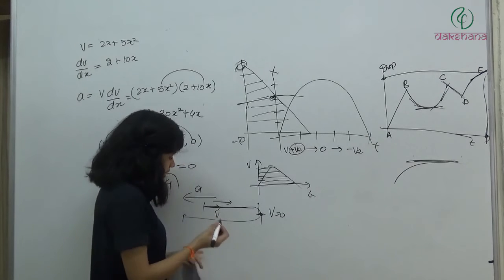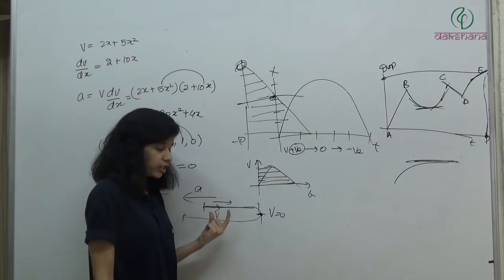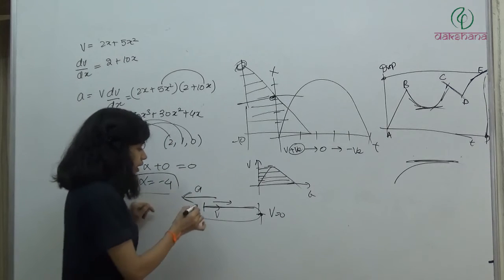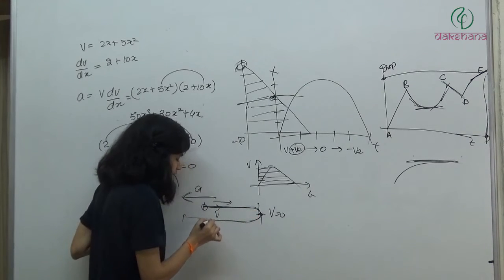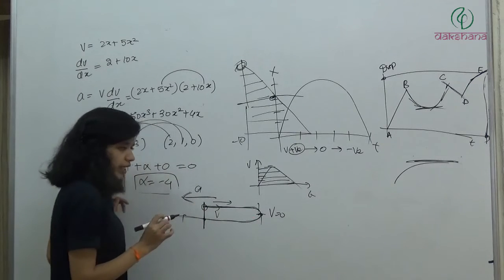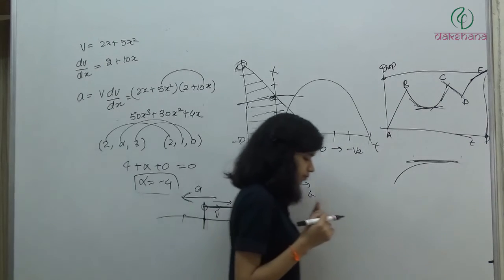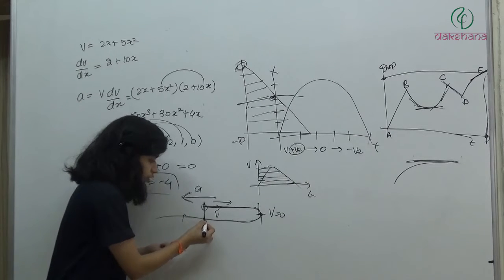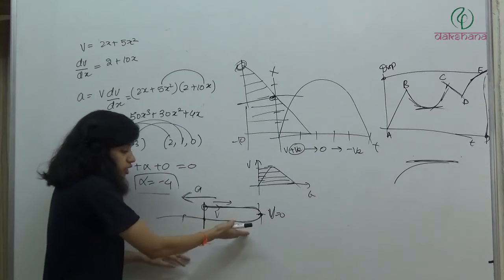ठीक है। अब यहाँ पे जैसे इस पॉइंट पे देखो, if I take the case that it has a constant acceleration, in this case the particle has constant acceleration which is in this direction. So what will happen? This particle started from here, it moved up to this point, it took turn and then it came back like this. So if you see at this particular time when the particle has come back to this point, कैसे स्टार्ट हुआ, ऐसे गया, फिर ऐसे आया, और जब यहाँ पे आया at this point it has some velocity, यहाँ पे velocity 0 थी, but because we have a constant acceleration its velocity is continuously increasing.